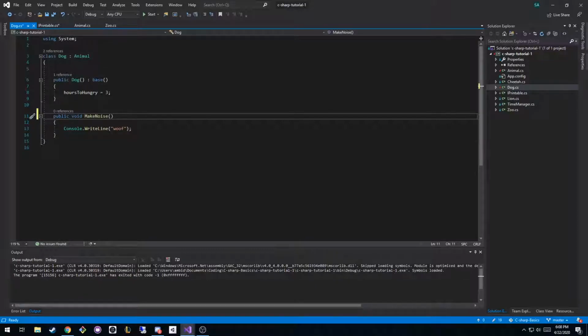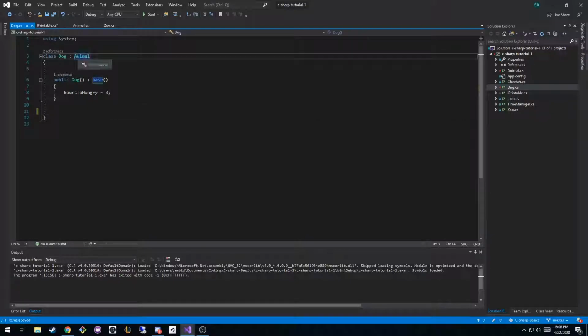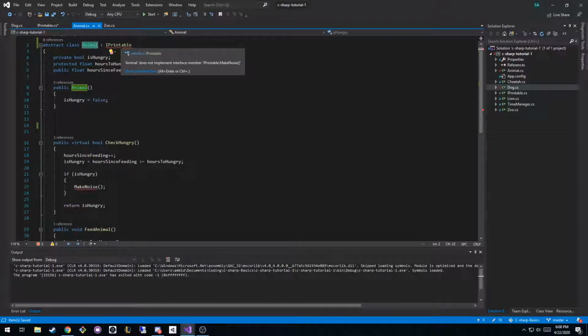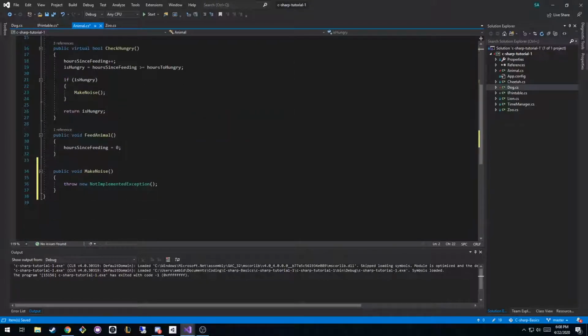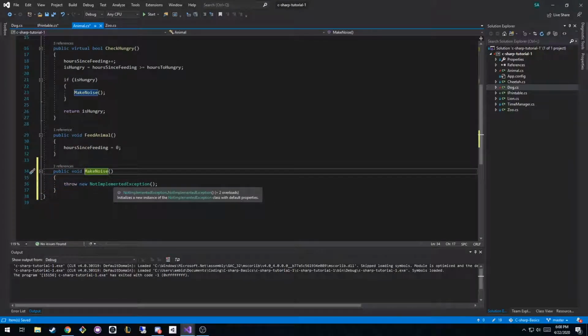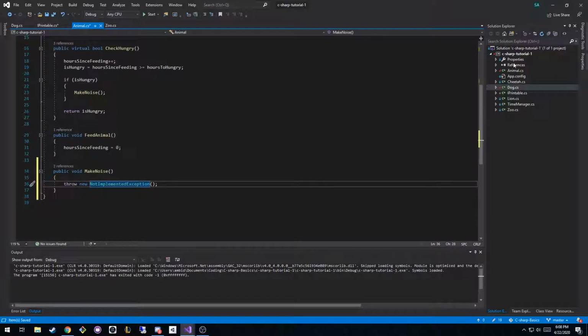Basically, if I were to get rid of this MakeNoise function, if we go back up to animal, okay, you see how IPrintable says Animal does not implement interface member IPrintable.MakeNoise, right? So we can show the potential fixes, and we can say we want to implement the interface, right? And it will automatically copy in some interpretation of what it should look like, right? So we could say all animals are capable of making noise, and then we could also create a separate class called Clock that's capable of making noise.